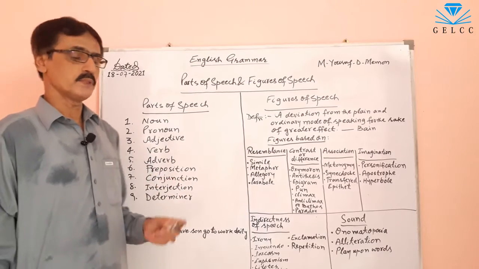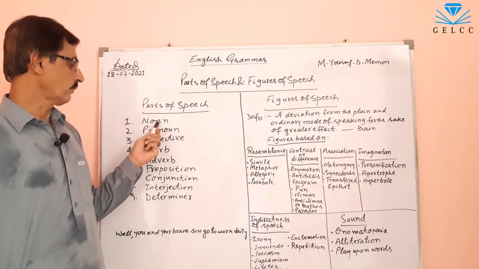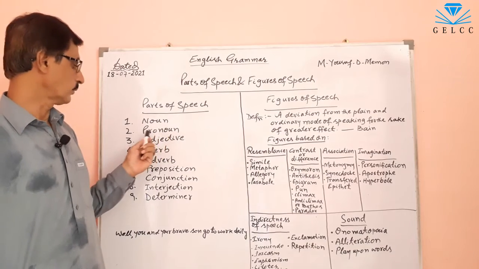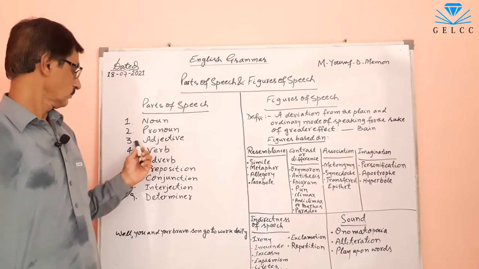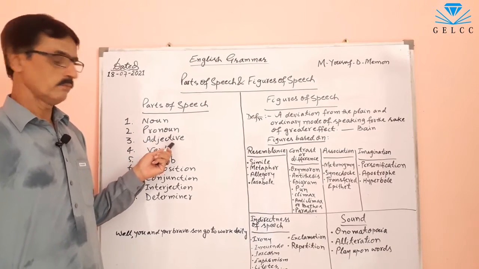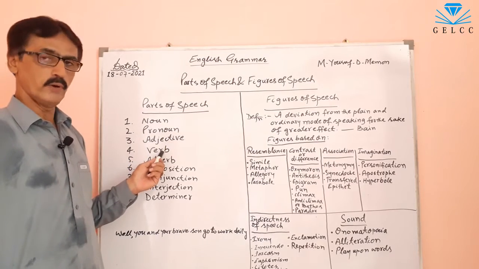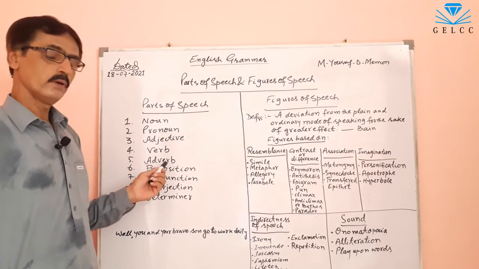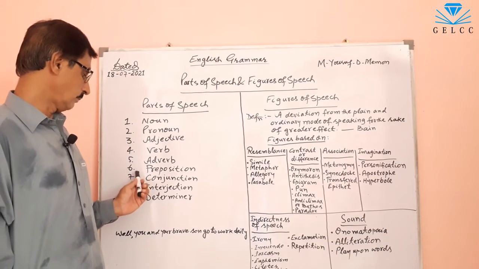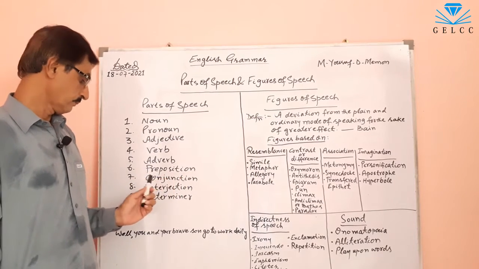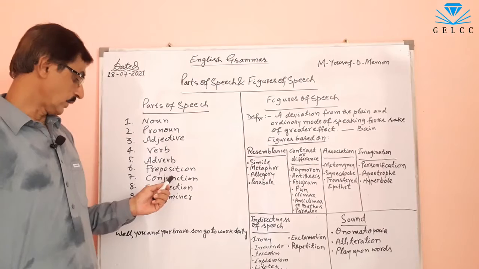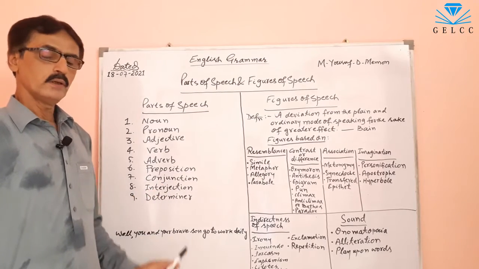These parts of speech are: number 1, noun; number 2, pronoun; number 3, adjective; number 4, verb; number 5, adverb; number 6, preposition; number 7, conjunction; number 8, interjection.